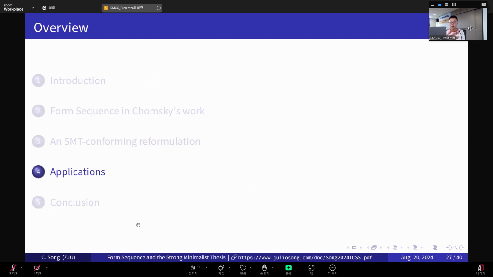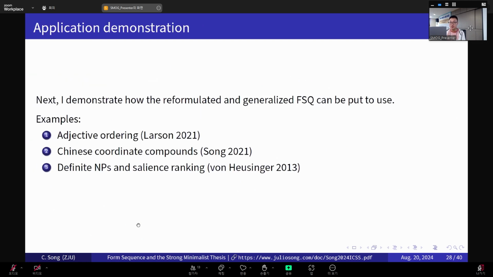So I only have limited time, but I have prepared 3 examples. So I think I can illustrate one of them properly. So I will begin with the example of adjective ordering from Larson's recent work.